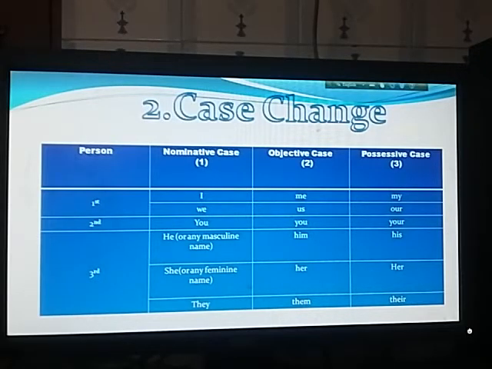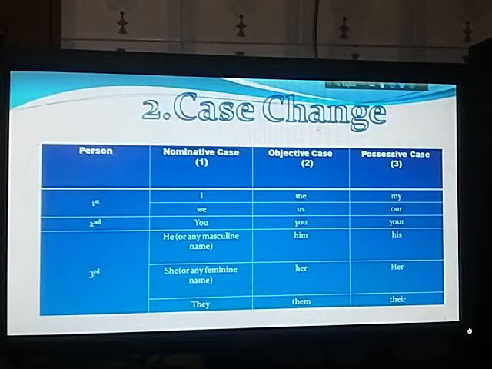You are my friend. Here, you is the subject, so this is nominative case. I know you. Here, you is the object, so this is objective case. Again, her. I know her. This her is an objective case. And I know her father. This her is a possessive case.